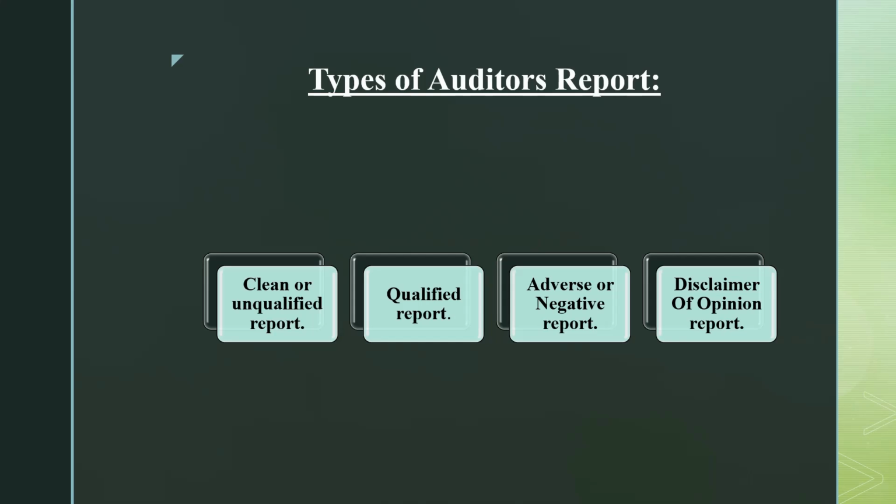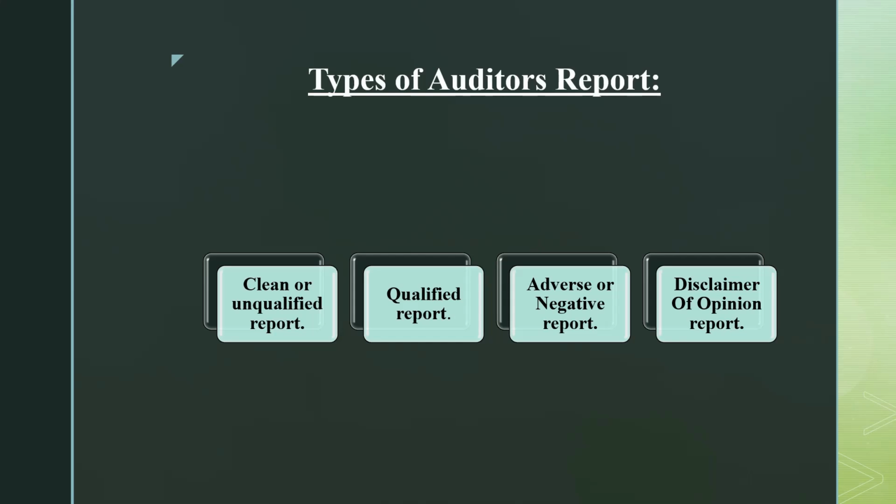Okay, now coming to the last type of audit report, that is the disclaimer of opinion audit report. The term itself says disclaimer of opinion. That means it is the audit report where the auditor cannot express their opinion on the financial statements. That means in some circumstances the auditor cannot express their opinion on the financial statements. This is because they could not obtain sufficient and appropriate evidence, right? When there is lack of communication in the organization, when the auditor asks, the people in the organization fail to give the complete information regarding particular transactions.